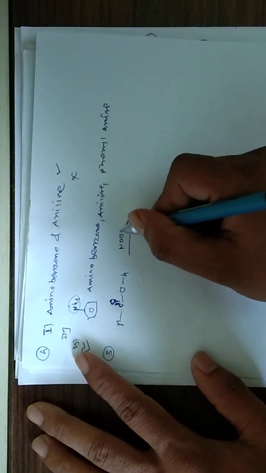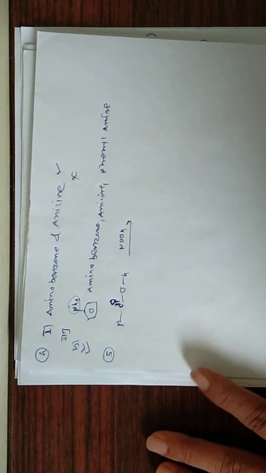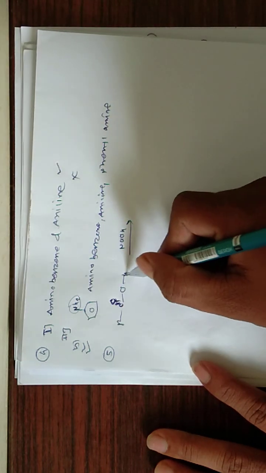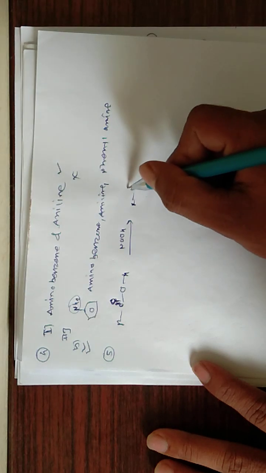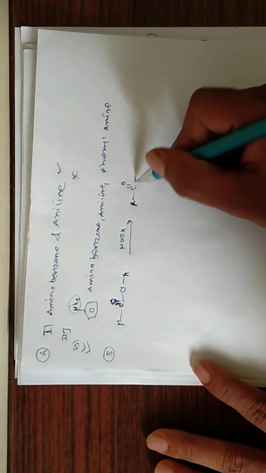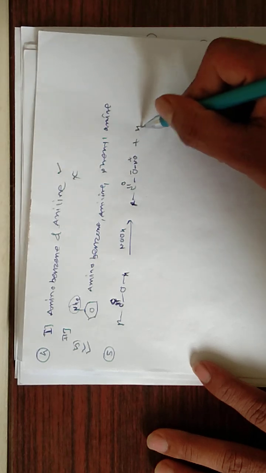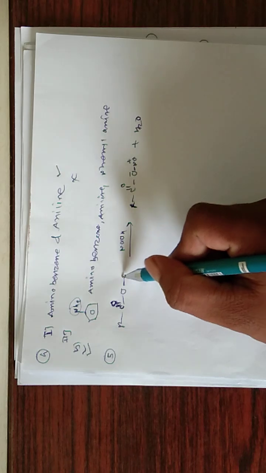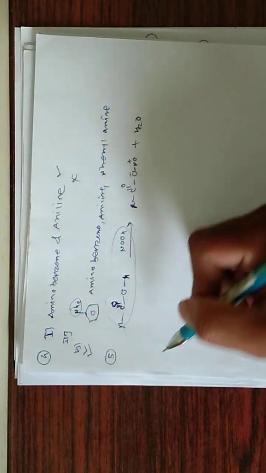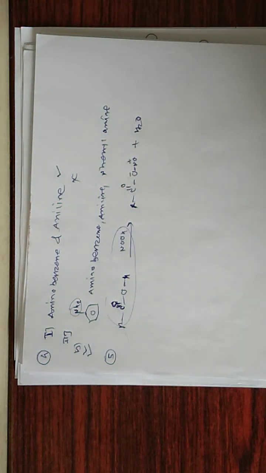Suppose R-C(=O)OH reacts with NaOH. This acid-base reaction goes through ions. The product is RCOO- Na+ plus water.